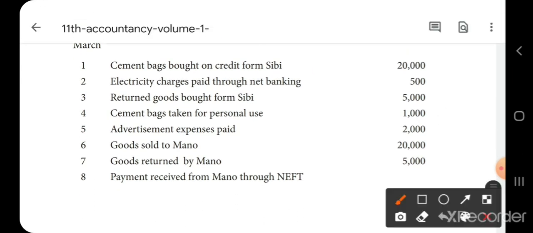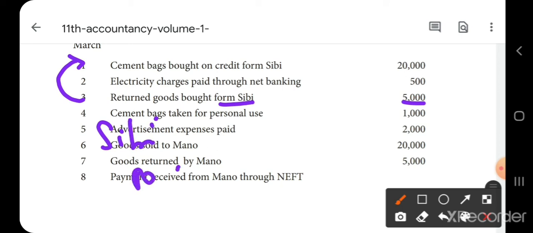Return goods bought from Sibi. See the previous transaction here. Cement bags bought on credit from Sibi. Okay. Now you are returning the goods bought from Sibi for 5,000. That means it is a purchase returns. You have purchased from Sibi for 20,000, but 5,000 worth goods you are returning back to Sibi. So it is a purchase returns. Purchase is always a debit, purchase returns is always a credit. Debit the receiver. Who is receiving the goods? Sibi. So Sibi's account debtor to purchase returns.